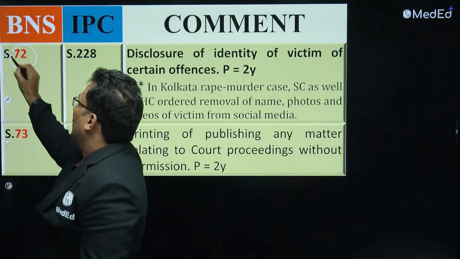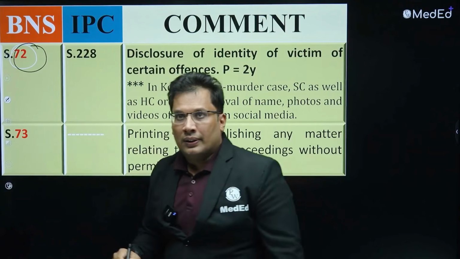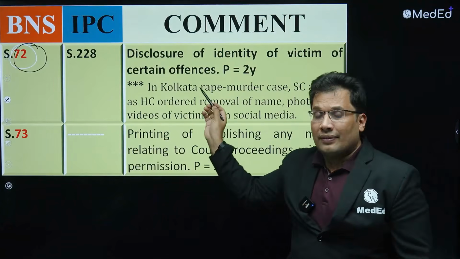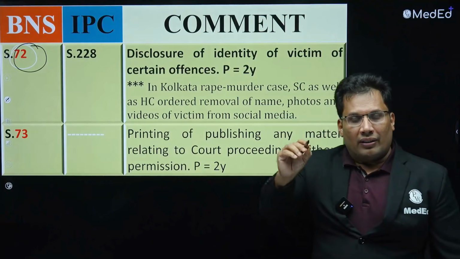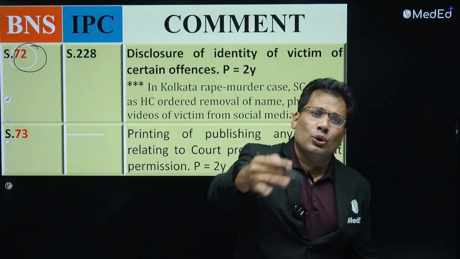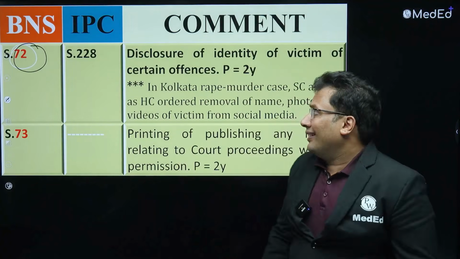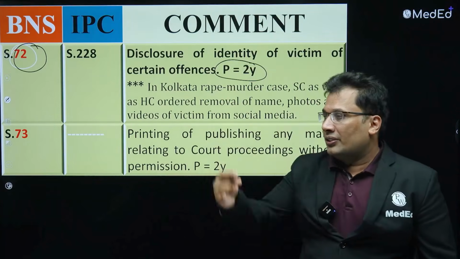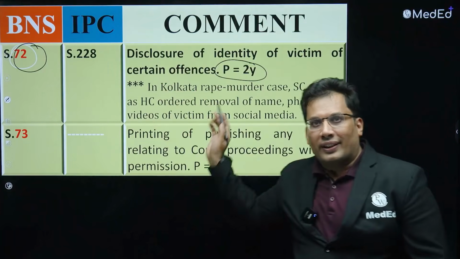72, see, it is disclosure of identity of victim in certain offences, especially in case of rape. When a doctor or any person reveals the identity of the victim to the newspaper, media or publishing, it is definitely a punishable offense. The punishment is 2 years of imprisonment. Okay, 2 years.